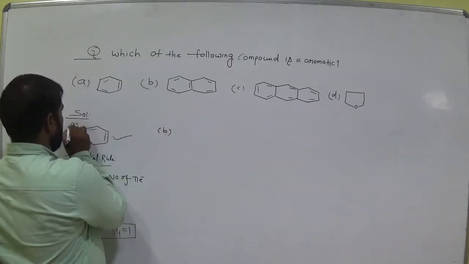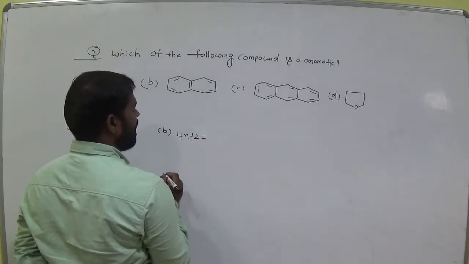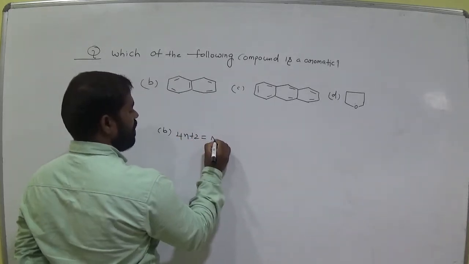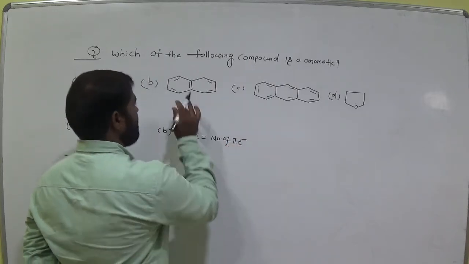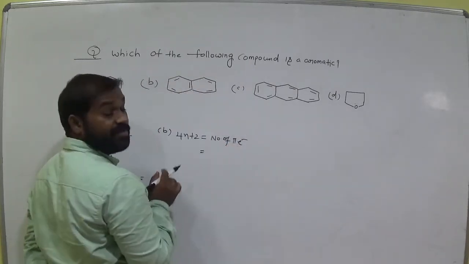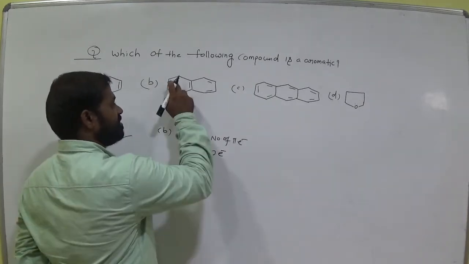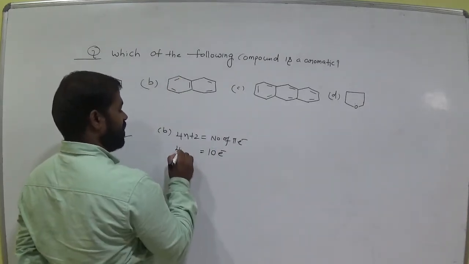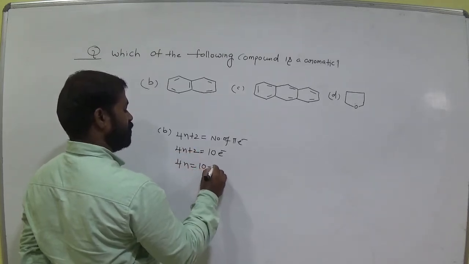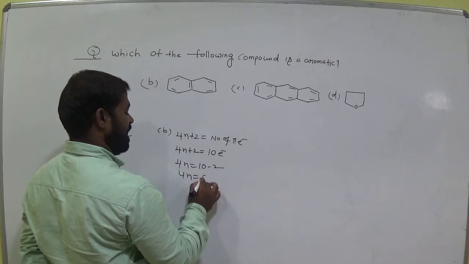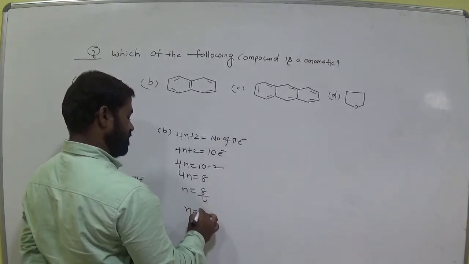Come to option B. 4n plus 2 is equal to the number of pi electrons. So how many pi electrons here? 1, 2, 3, 4, 5 pi bonds. So 5 into 2, 10 electrons. Each bond consists of 2 electrons, that is a pi bond. So 4n plus 2, 4n is equal to 10 minus 2, 4n is equal to 8, n is equal to 8 by 4. n is equal to how much? 2.